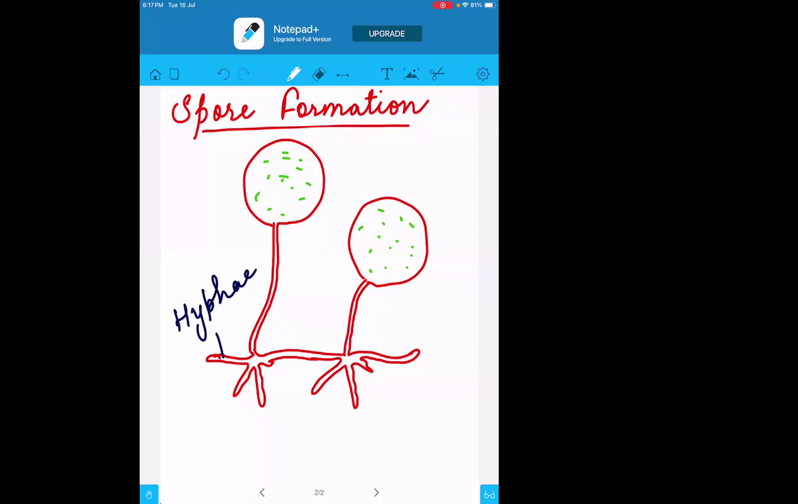So this root-like structure is called the hyphae. Now, this standing part, the center part which connects the down root and the upper part which connects the head, is called the sporangiophore.